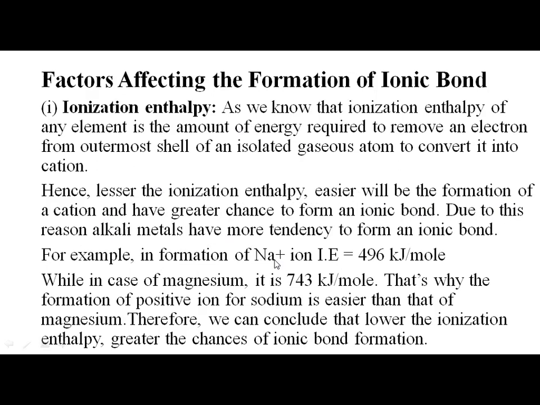In formation of the Na+ ion, the ionization energy is 496 kilojoules. That much energy is required to lose the electron. In case of magnesium, it is 743. So where will the electron be lost very easily? In case of sodium. That's why formation of a positive ion for sodium is easier than formation of the magnesium ion. Therefore, we can conclude that the lower the ionization energy, the greater the chances of formation of an ionic bond.